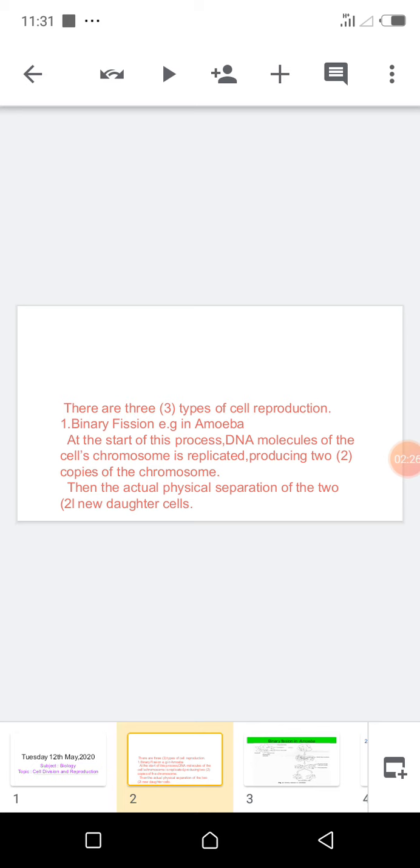So, as I was saying, binary fission starts with the DNA molecule of the cell's chromosome being replicated and producing two copies of the chromosomes. Then there is the actual physical separation of the two daughter cells, which is called cytokinesis.